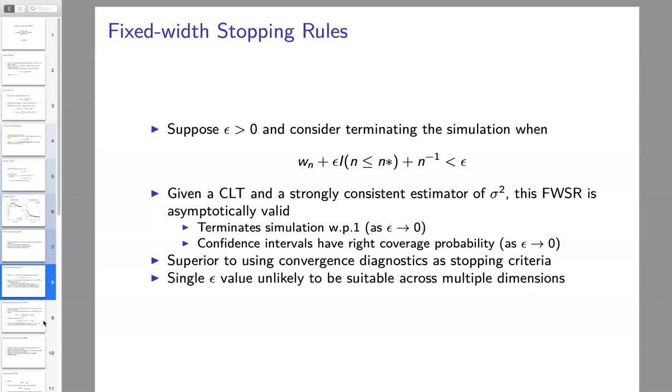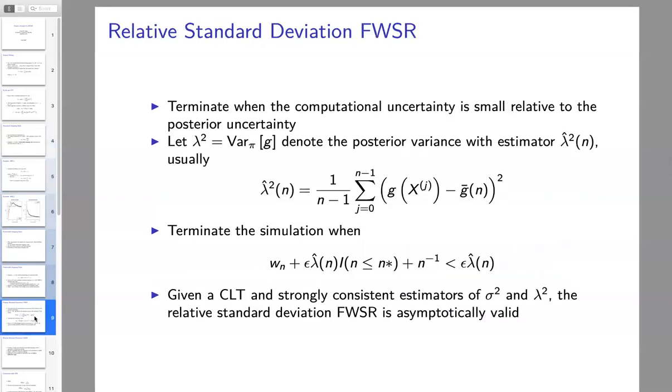The problem is, if we look at this in multiple dimensions, then a single epsilon is going to be very unlikely to be suitable. And so what do we do? How do we improve upon this? Well, one thing you could do is a relative standard deviation fixed width stopping rule. This is very much designed for Bayesian simulation. So we want to terminate when the computational uncertainty is small relative to the posterior uncertainty. Now, we don't have to measure these with confidence interval length and posterior variance, but that's what we've chosen to present here, and I think that's the most natural setup.